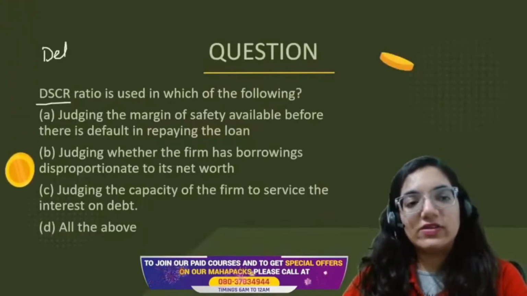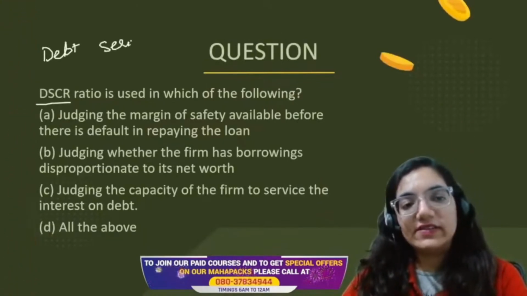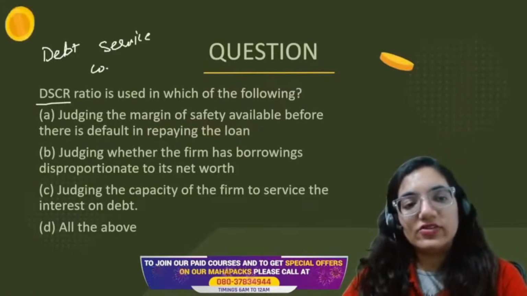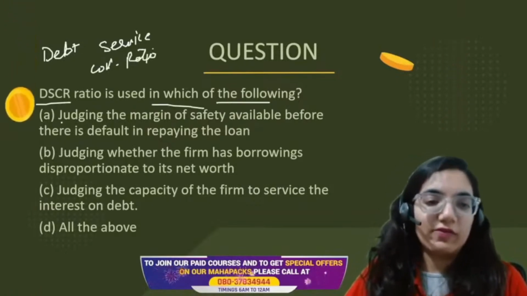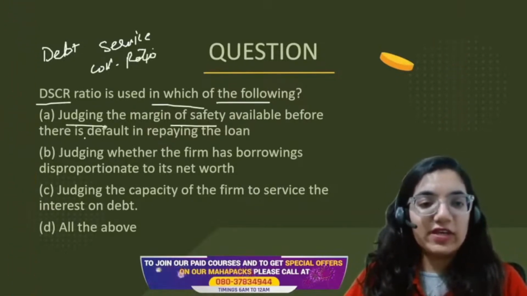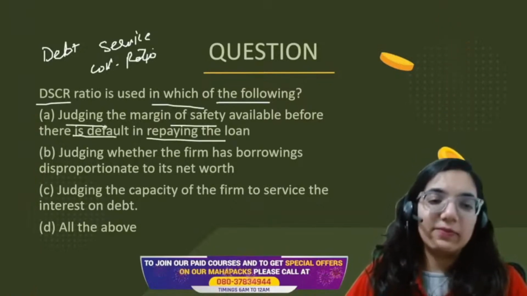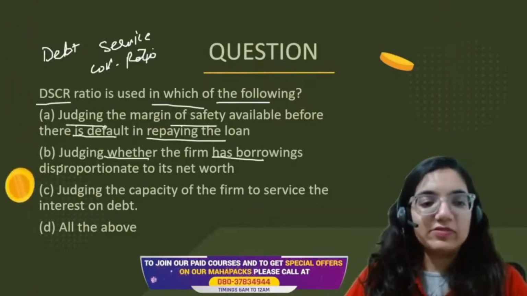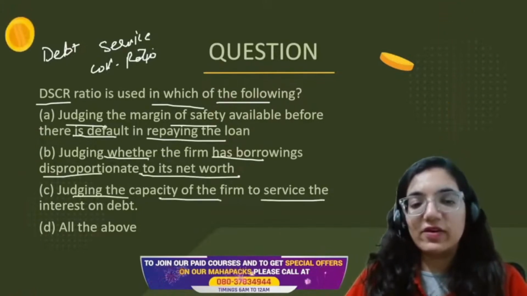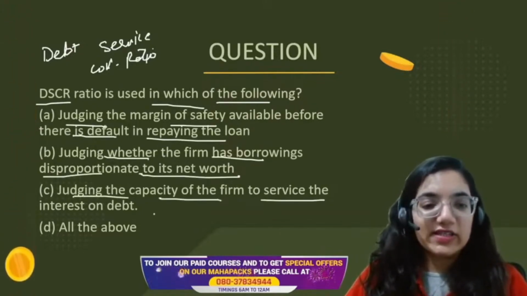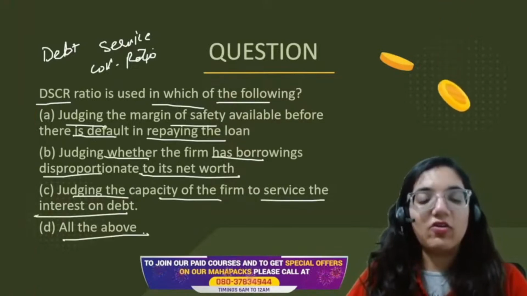DSCR, that is called debt service coverage ratio. Which of the following is it used for? Judging the margin of safety available, that is before default in repaying the loan. Judging whether the firm has borrowing disproportionate to its net worth. Judging the capacity of the firm to service the interest on debt, or all of the above.